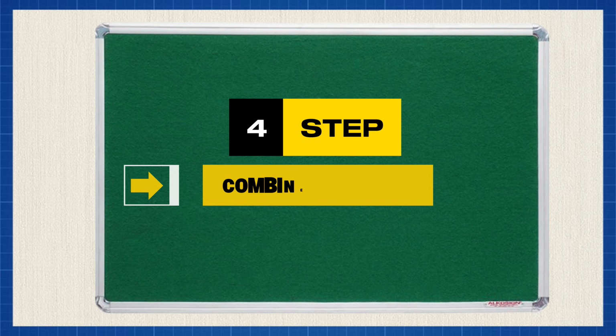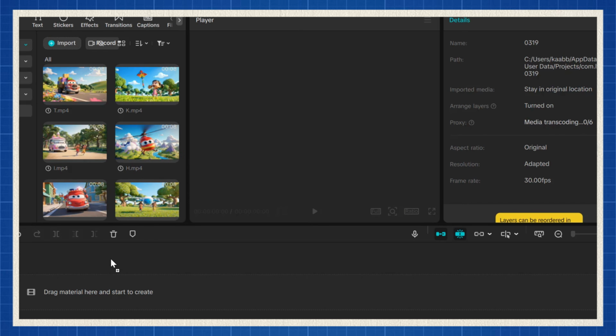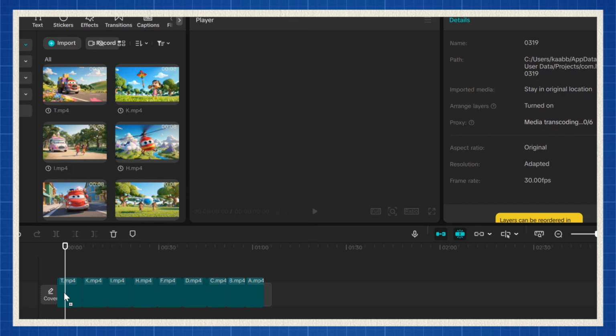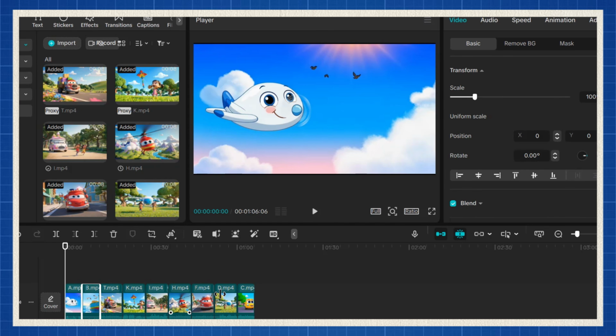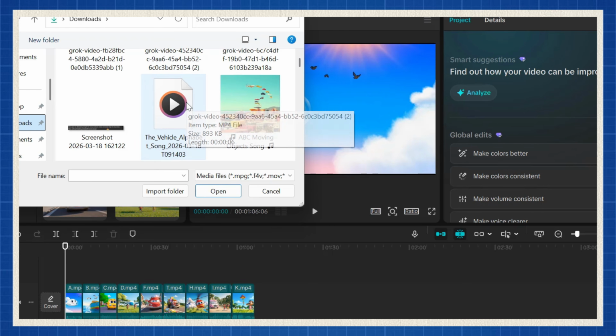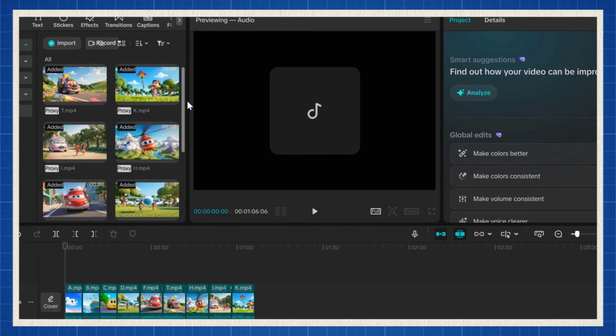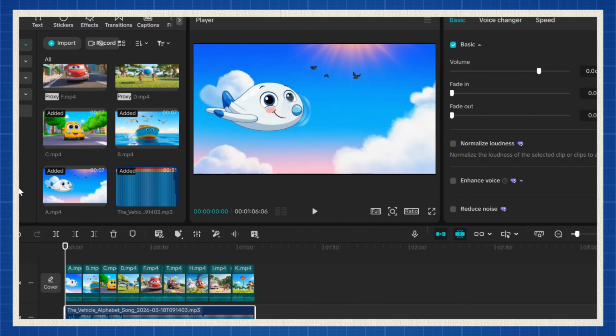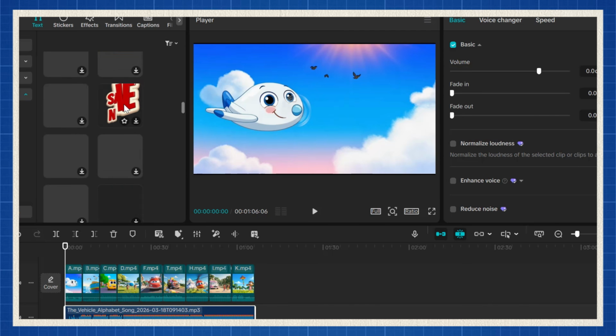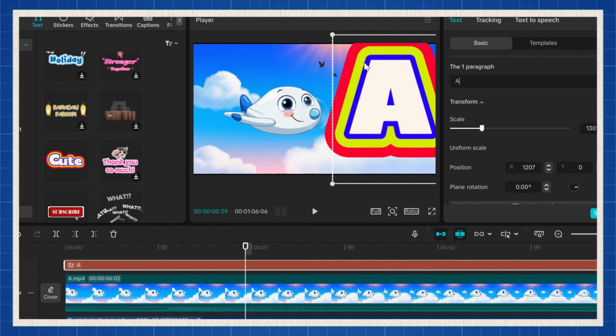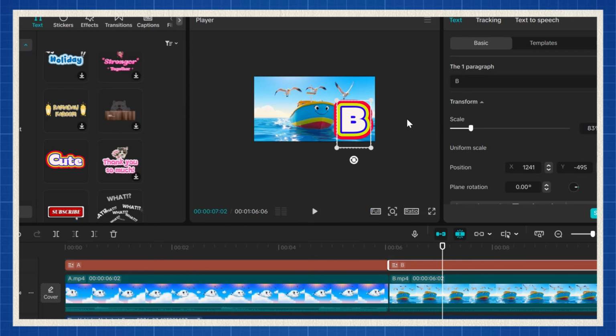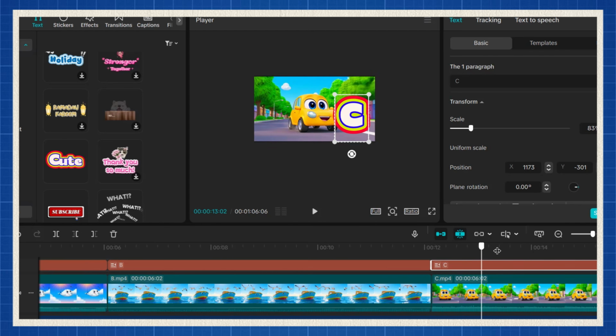Step 4, combine your clips. Take all the clips you generated and drop them into your editing timeline. Arrange them carefully in the correct order so the story flows smoothly from start to finish. Next, upload your audio track, the rhyme you created earlier, and sync it with the visuals. Then, add text elements like alphabet letters or simple words that match what's happening in each scene. This makes the video more educational and keeps kids engaged longer.